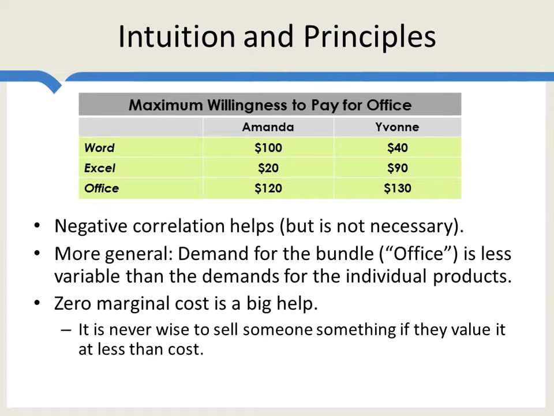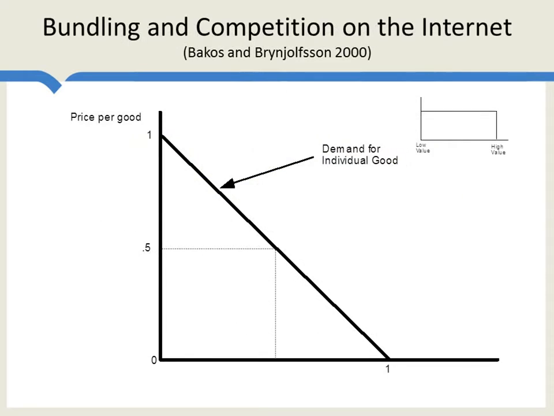So you never want to sell someone something if they value it at less than the cost. When marginal costs are positive, there's always a fear that by bundling, you're going to be selling something that the person values at less than the cost. If marginal cost is zero, we don't have that problem, so we can bundle to our heart's content. So bundling is really going to work well when we have zero marginal cost products like information goods. When marginal costs are zero, it could make sense to bundle hundreds or even thousands of goods together, information goods.